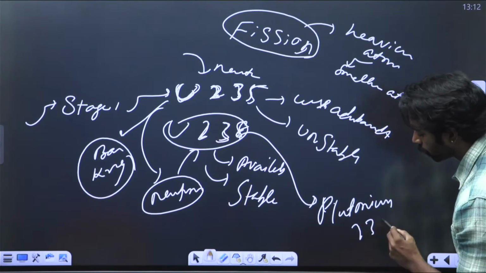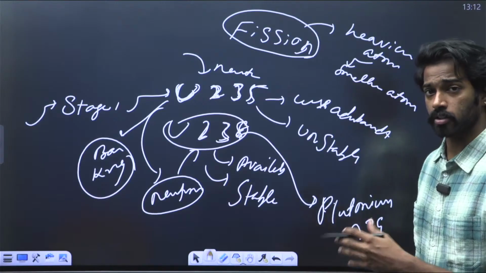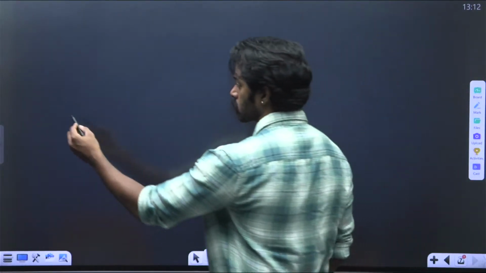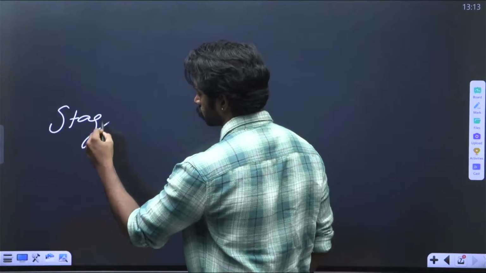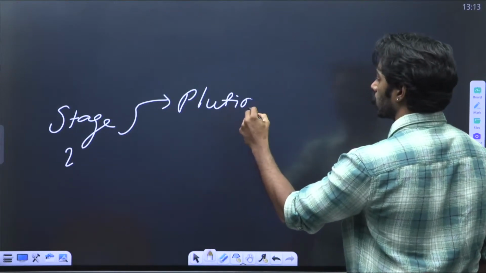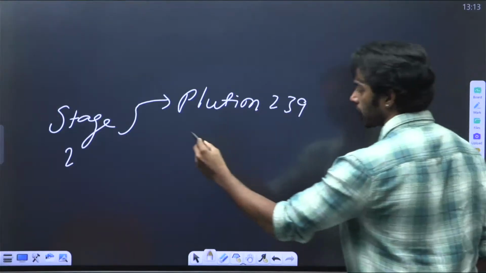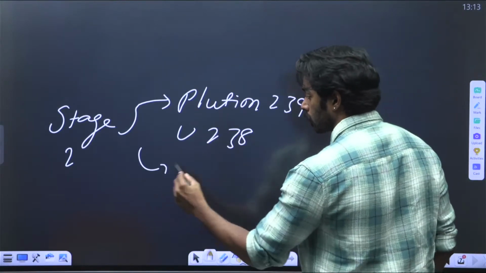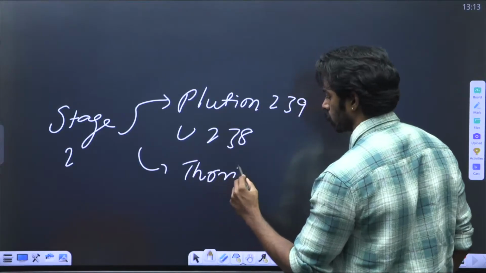After beta decay of uranium-238, it turns into plutonium-239. Then the plutonium-239 is used in stage 2. In stage 2, you will have plutonium-239 and the leftover uranium-238 from stage 1, and also we'll use thorium-232.